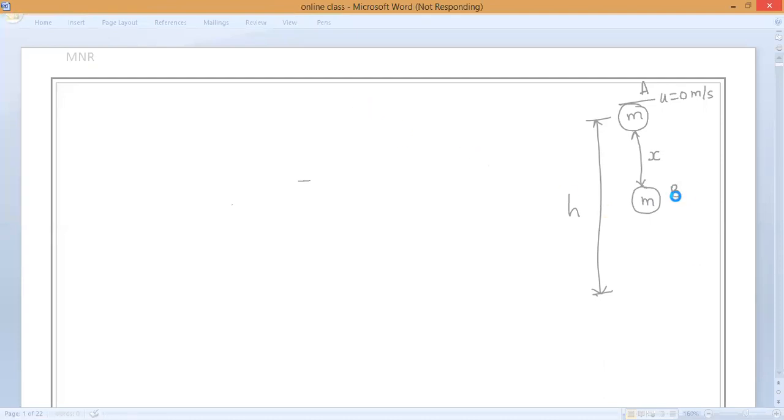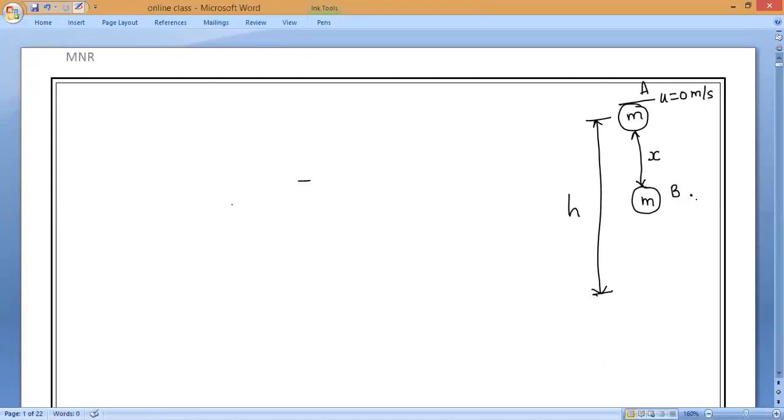We have considered the velocity attained by the body at position B as V1, and after that it directly reaches just above the surface of the ground, because once it touches the ground, the entire energy will become zero. So at position C, it is just above the ground at a distance of h minus x.